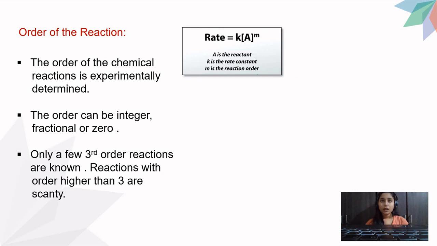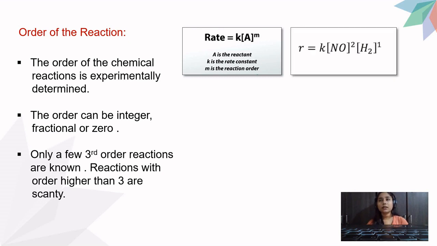So this is an example here. Rate is symbolized here as small r. Don't get confused; sometimes rate is written in full, sometimes r is written. So you can write it as r also. Rate is equal to K, concentration of NO raised to 2, concentration of H2 raised to 1. You can see the reaction in the last slide.